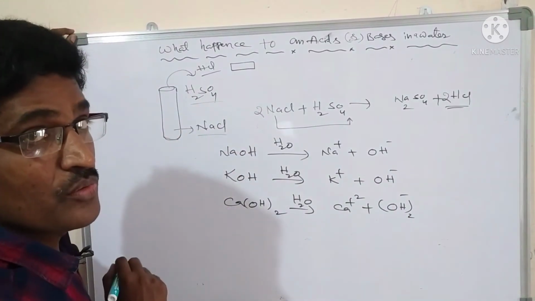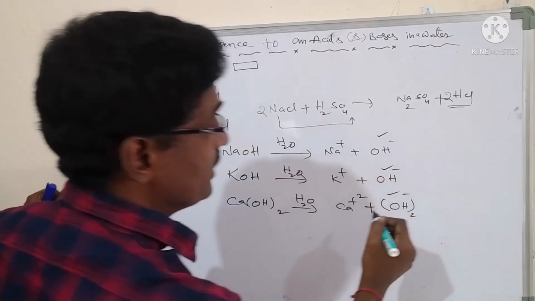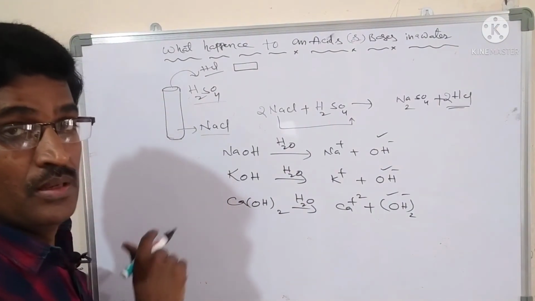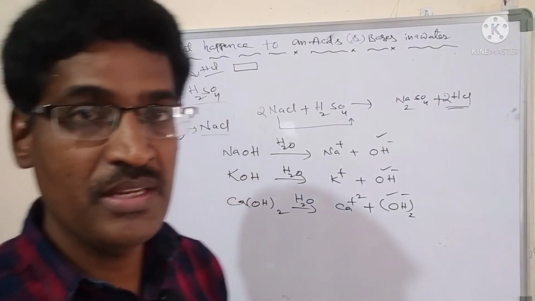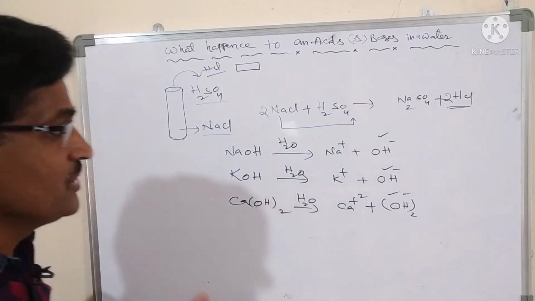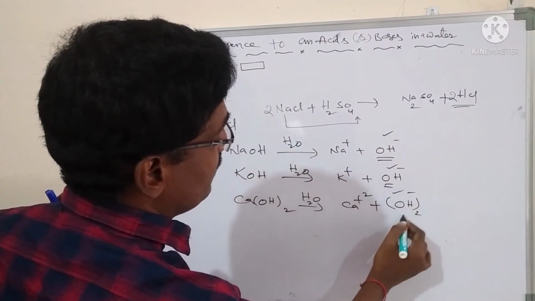Yes, what conclusion do you have to give? All the bases produce what? OH minus ions in the presence of water. In the absence of water, they do not produce any OH minus ions. Okay, bases in the presence of water produce OH minus ions.